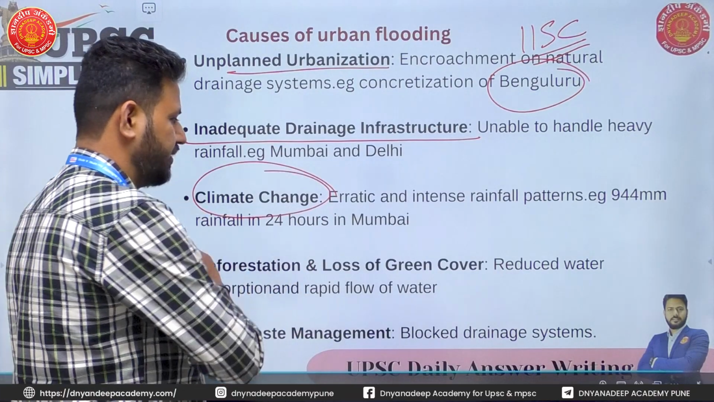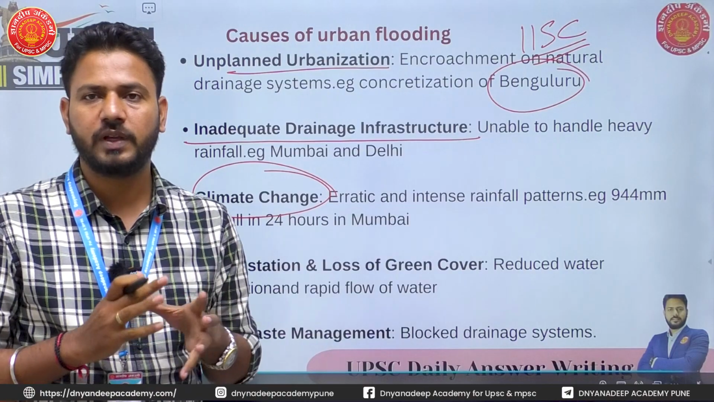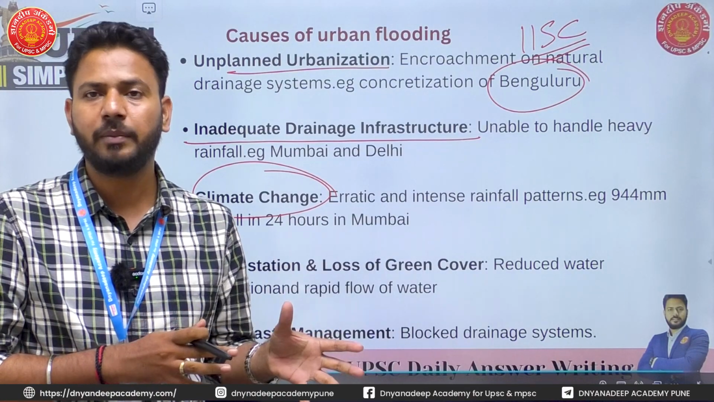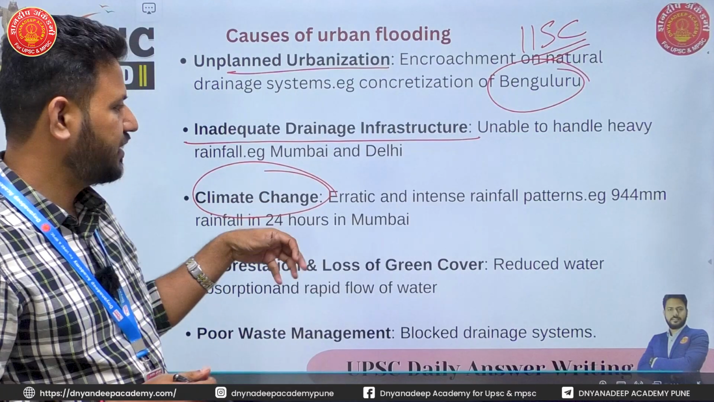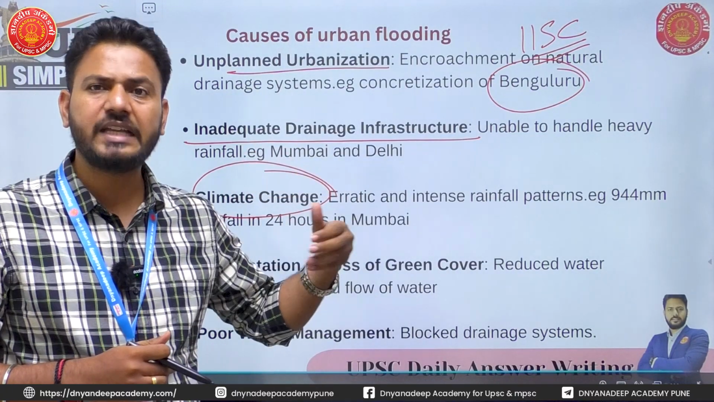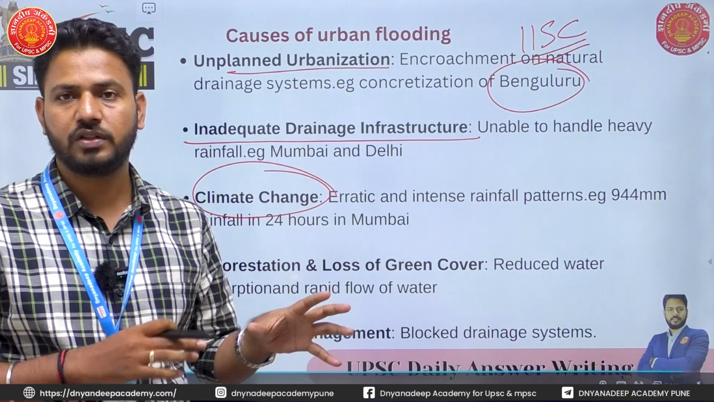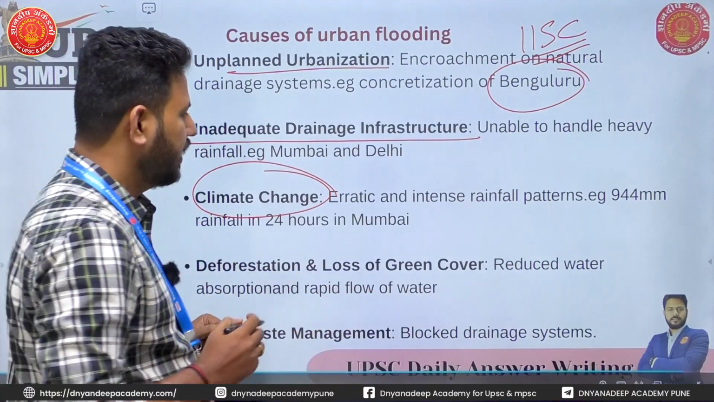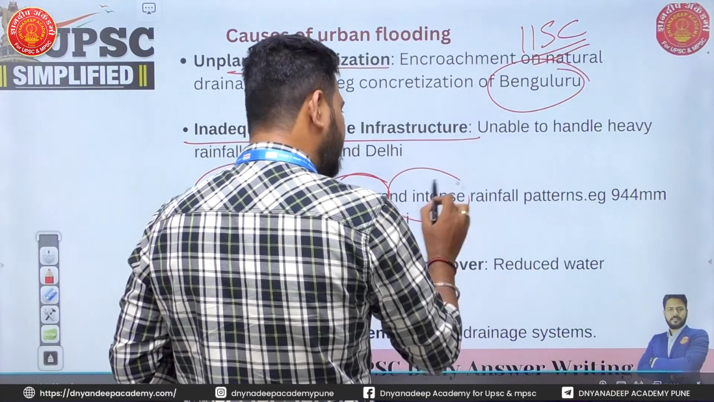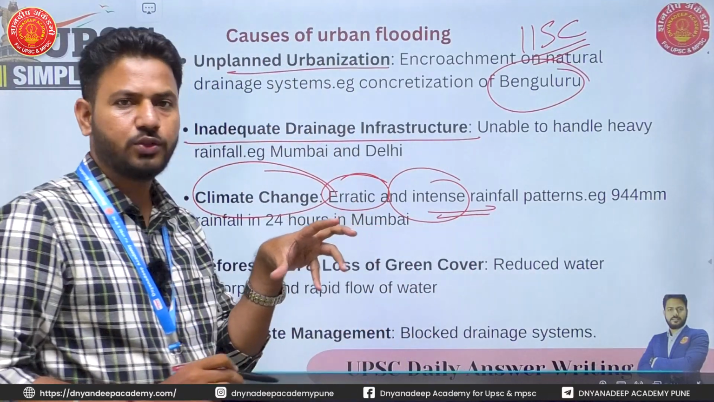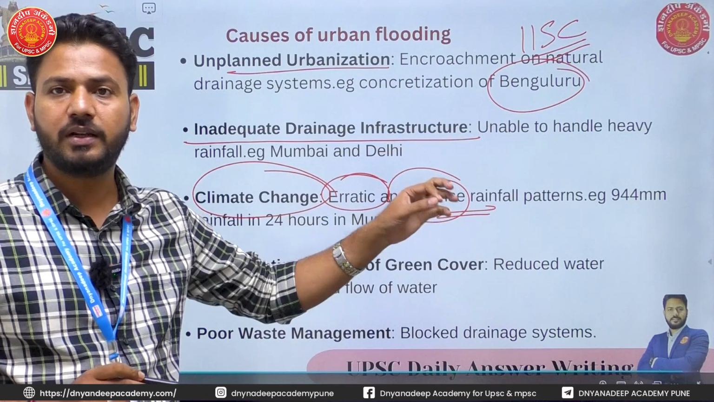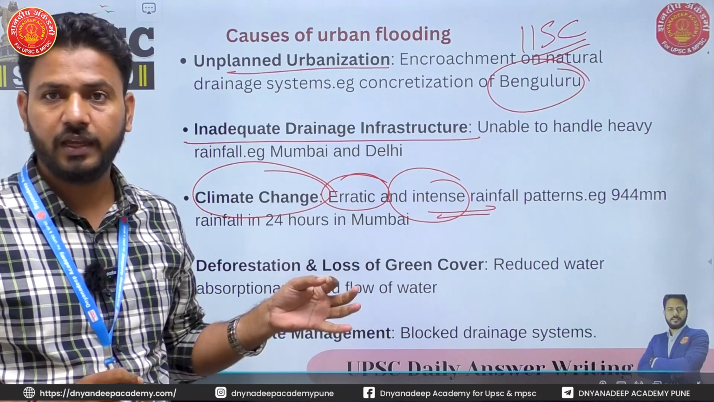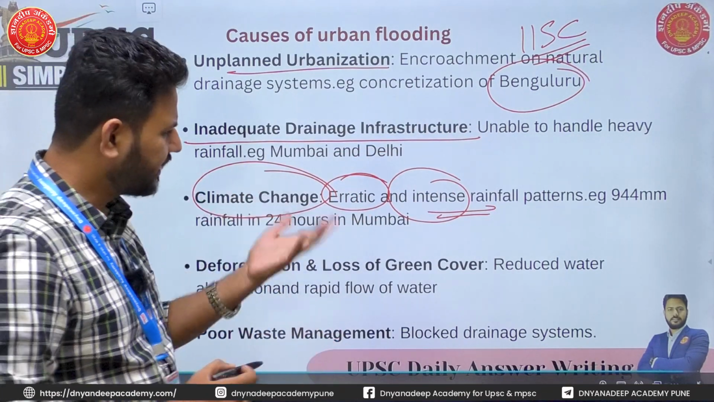Then there is climate change. Actually, this issue of urban flooding is both man-made as well as natural. So when I say climate change, there has been intense rainfall over urban areas because of the heat island effect. Okay. Now, there is erratic as well as intense rainfall. When I say intense rainfall, I should have some examples. So I can quote 944 millimeter rainfall in 24 hours in Mumbai in 2005. So I have an example for all.